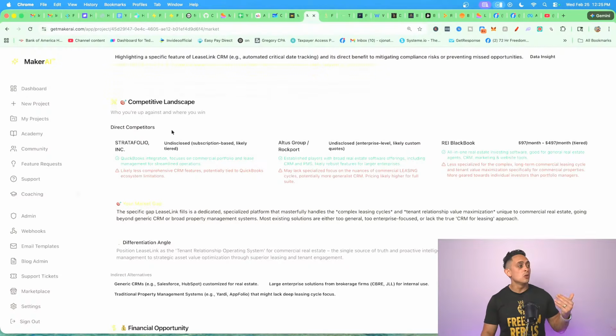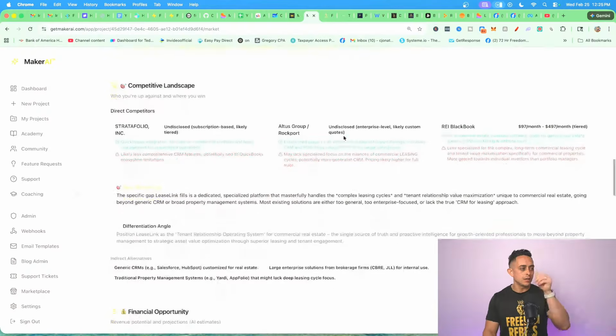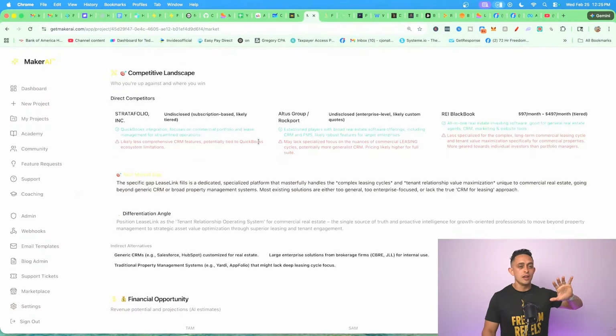It gives you competitors, right? It literally gives you other programs that maybe do something similar, maybe not the exact same thing, but at least they're similar, right? So you can see what they're charging, what they're doing, and the good things they're doing and the bad things. And that's really, really powerful, right? Because you don't have to do all this research, all this validation. This literally shows you everything.